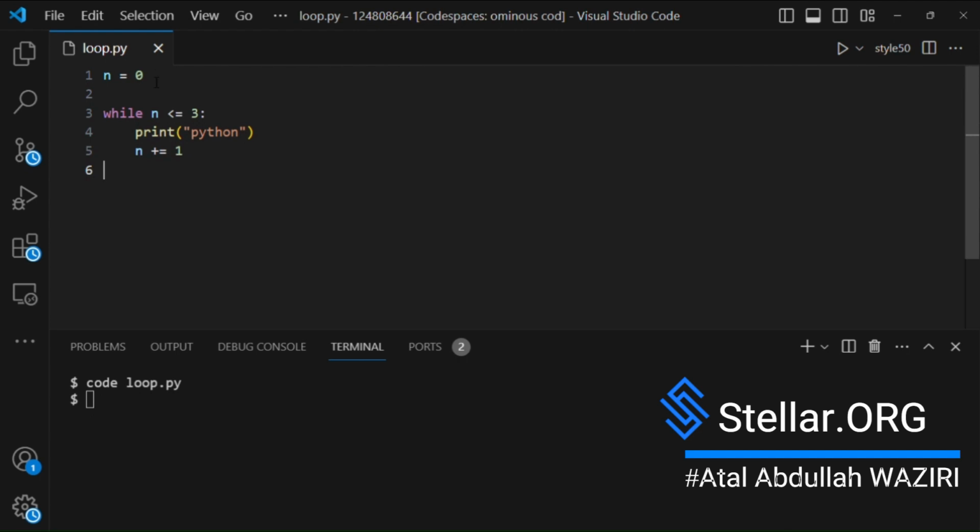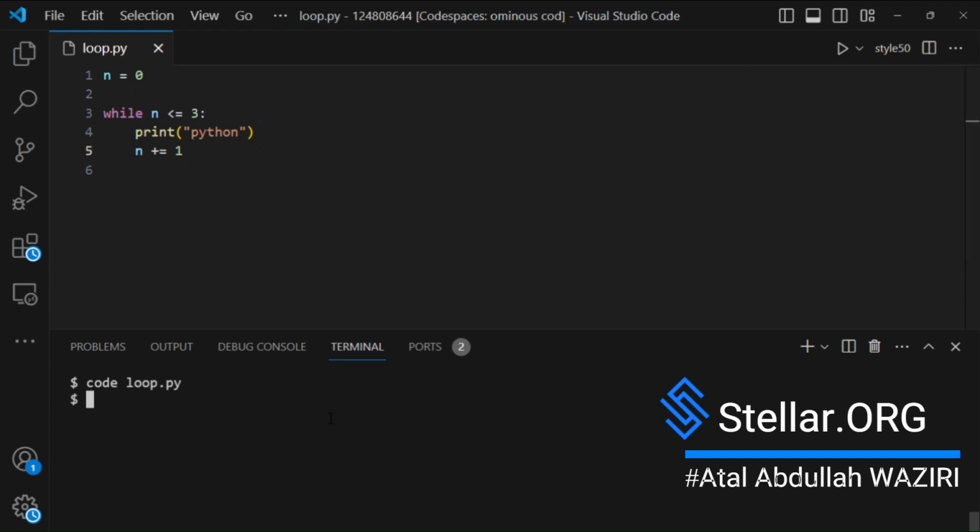When you run this program, it checks that as long as n is less than or equal to 3, it will execute the below lines of code. First, it checks n. Because now the value of n is 0, it executes the rest of the code and increases the value of n to 1. Now it sees that 1 is less than 3. Then it does it again and increases n to 2. And again runs the same logic until n is greater than 3.